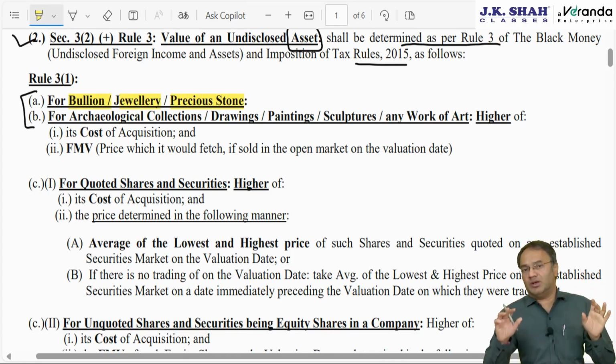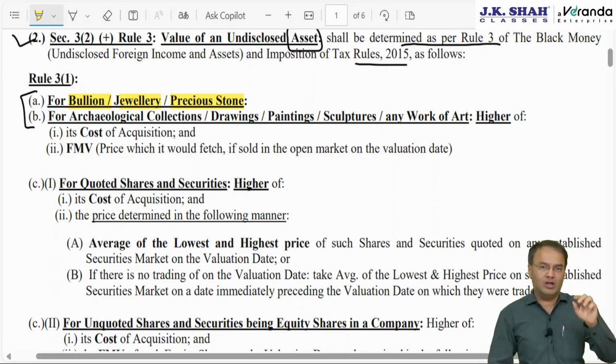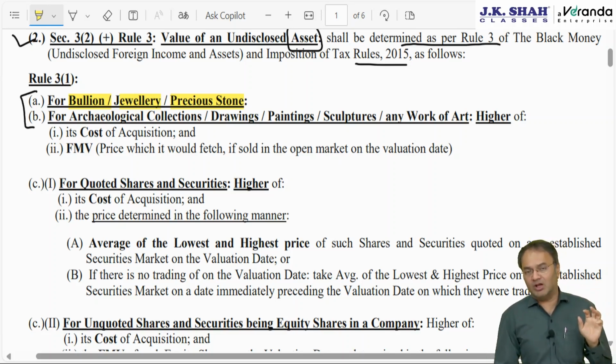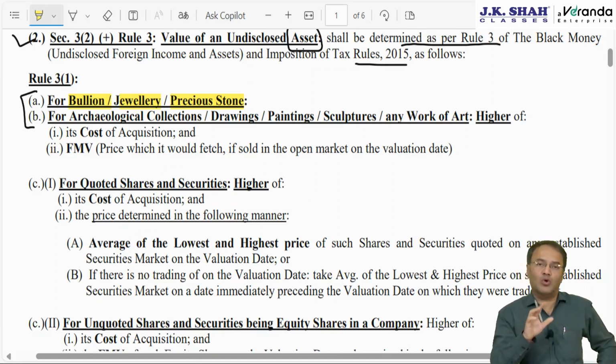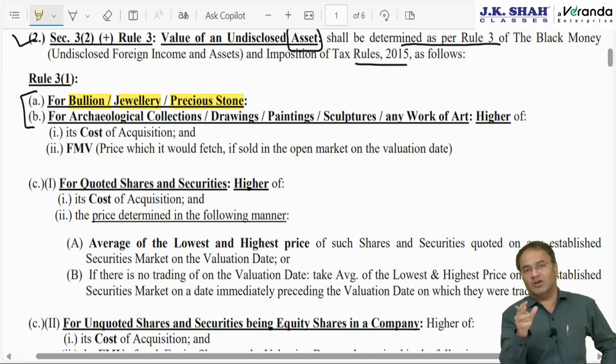Anything which is not given a shape of ornaments is called bullion. It could be round in shape, oval, square, or rectangle. It can be called as coin, guinea, biscuit, etc. That's bullion. Jewelry is something like gold ornaments which are given a shape of ornaments. Precious stone: diamond, ruby, pearl, sapphire, emerald.